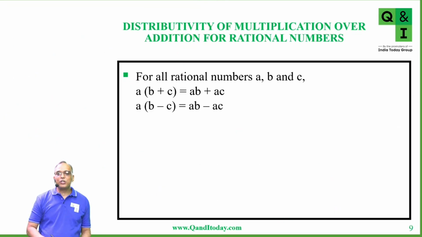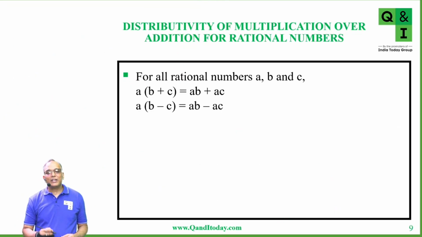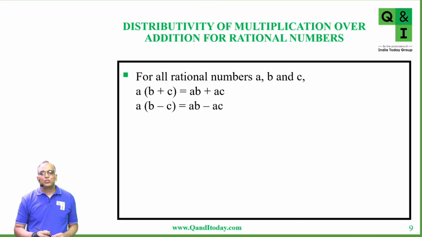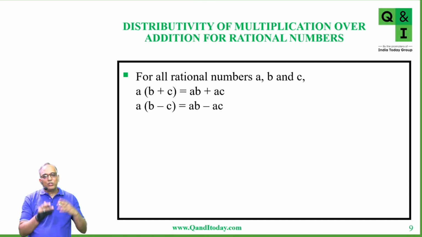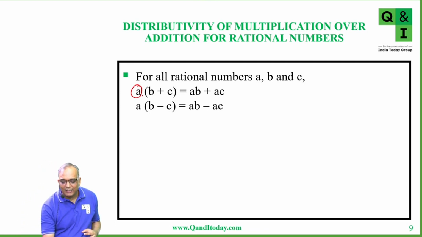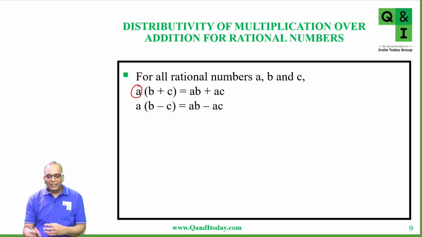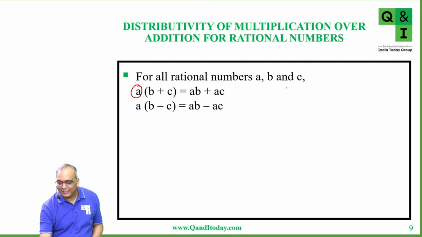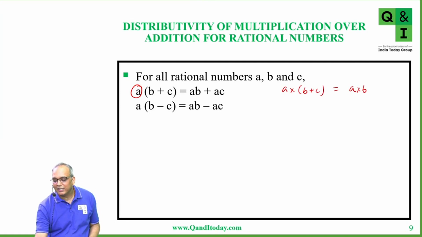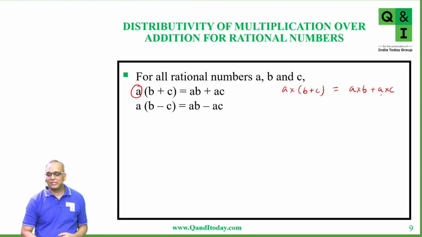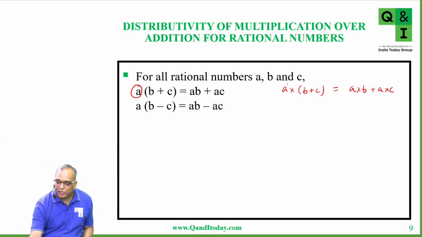That is distributivity of multiplication over addition for rational numbers. Distributivity of multiplication means you have to distribute a particular rational number A over addition. So A times (B plus C), when you take it inside, A into (B plus C), is going to give you A into B plus A into C. So multiplication is distributed over addition.